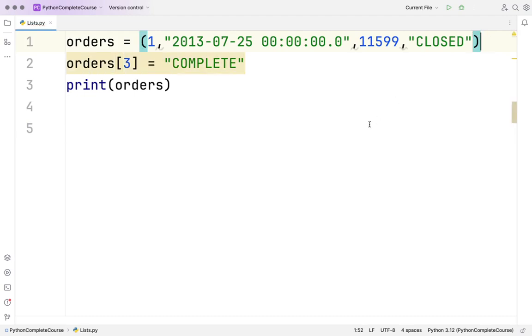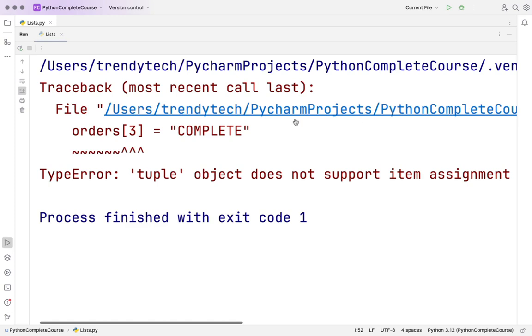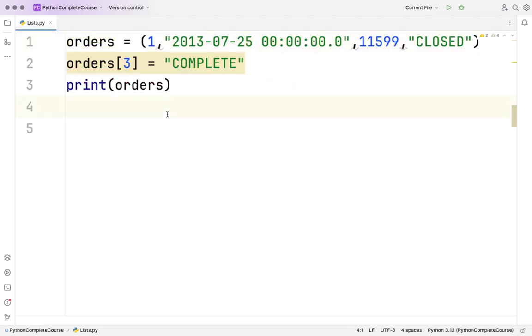No, this won't, for sure. It says tuple object does not support item assignment. That means we cannot mutate a tuple. A tuple is immutable. This should give you a clear idea about it, I believe. I'll make it back to a list again.